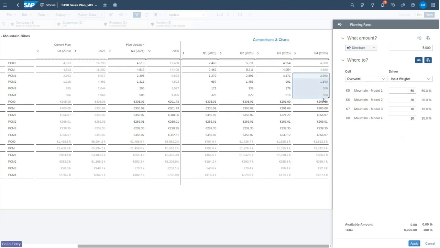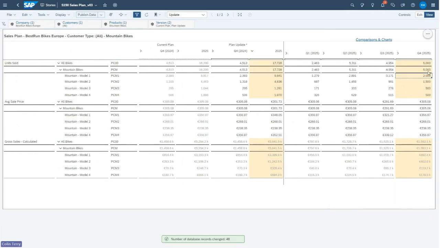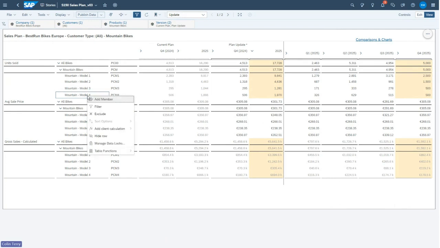And I can see the values it's going to put straight in the table. Do apply. And there's our 5,000 units split that way. I also know that we're going to introduce a new mountain bike model for Q4. Now, in most other products, I'd have to get IT to add that model into the database, import the data. But with Analytics Cloud, I can do this myself.